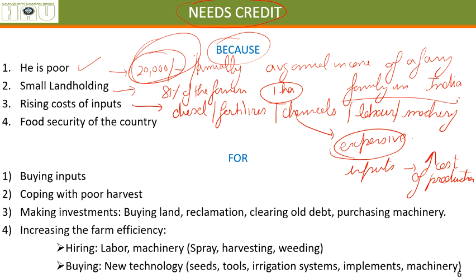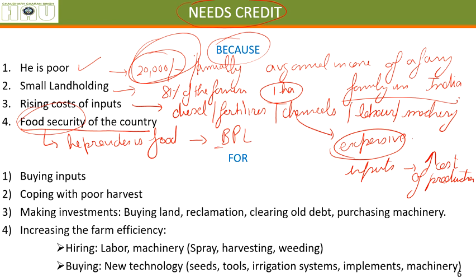And why does he need help? What is the benefit? Why do we need to provide help to him? Because he provides us food. Alright. Food security, by food security I here mean India has the largest population of people below the poverty line. We need to feed our country.